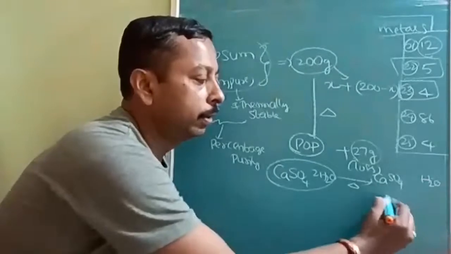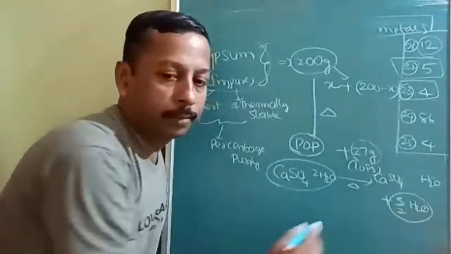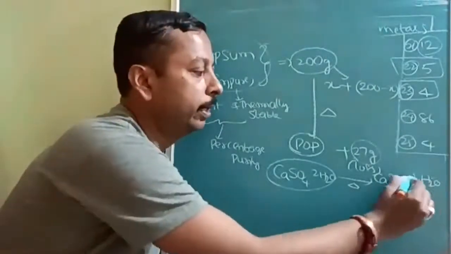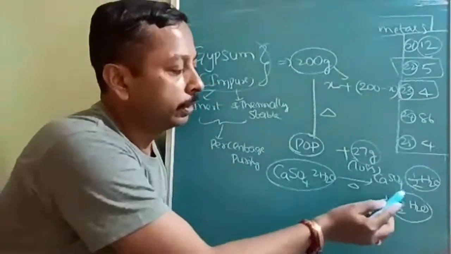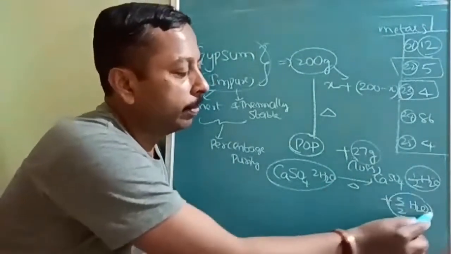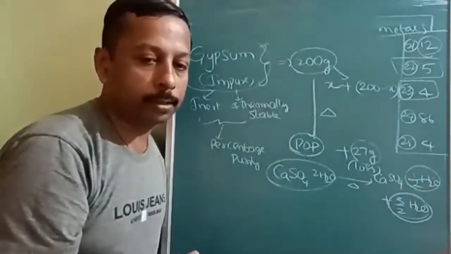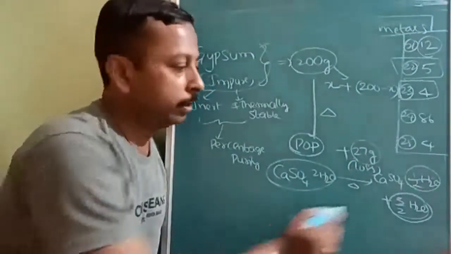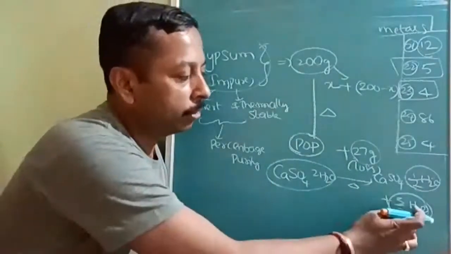What is the word used? Very good, hemihydrate. So here we can say that 3 by 2 H2O corresponds to 27 grams. With this you can make an equation.